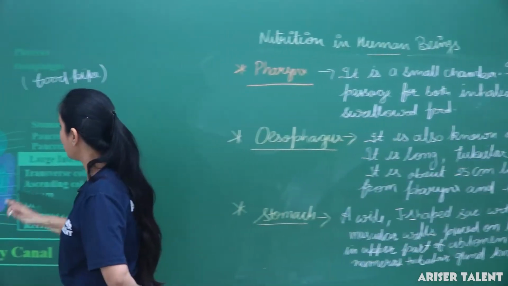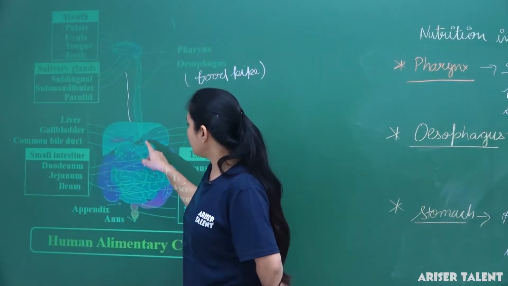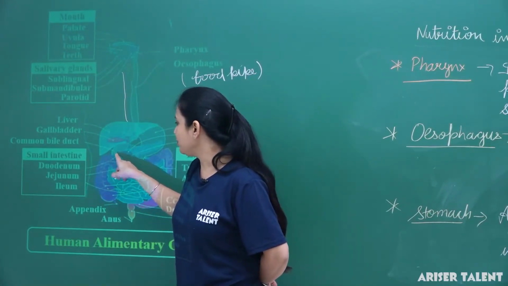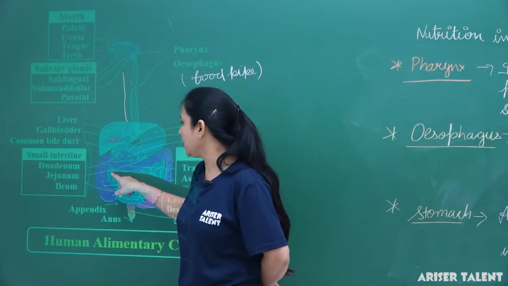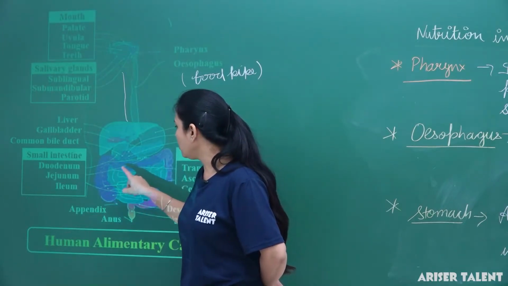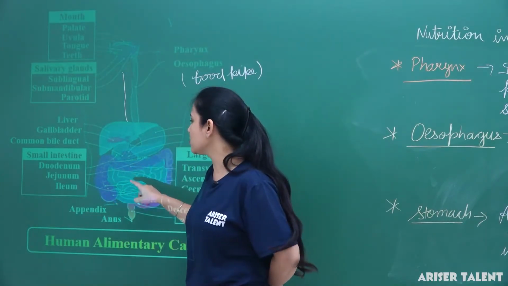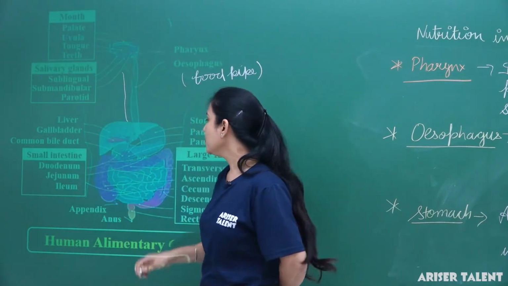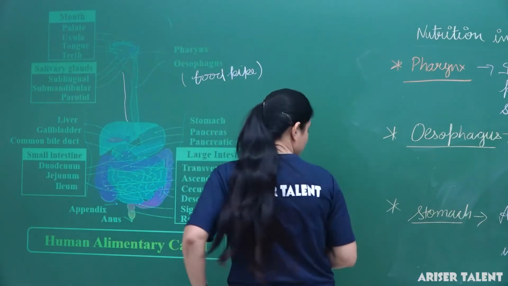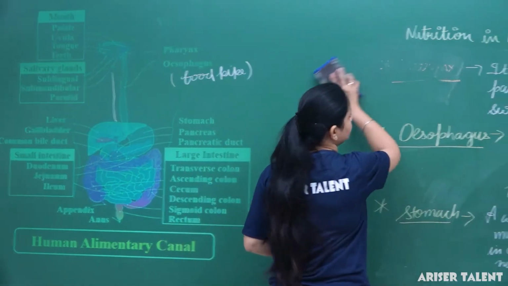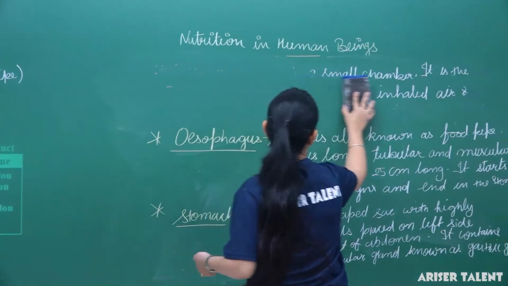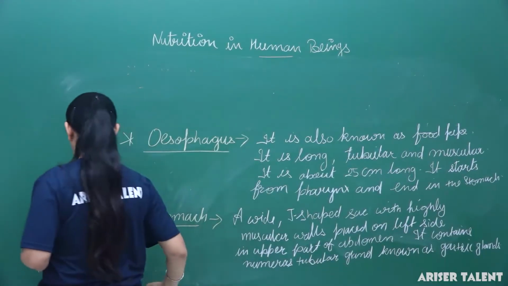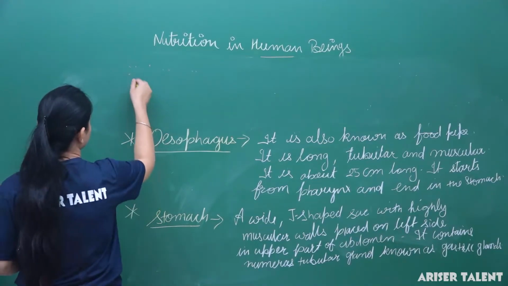Now come to the diagram. Here we can see that this sac-like structure converts into the tubular structure and goes here and forms a long coiled structure that is known as small intestine. Okay, so the next part of it is small intestine.